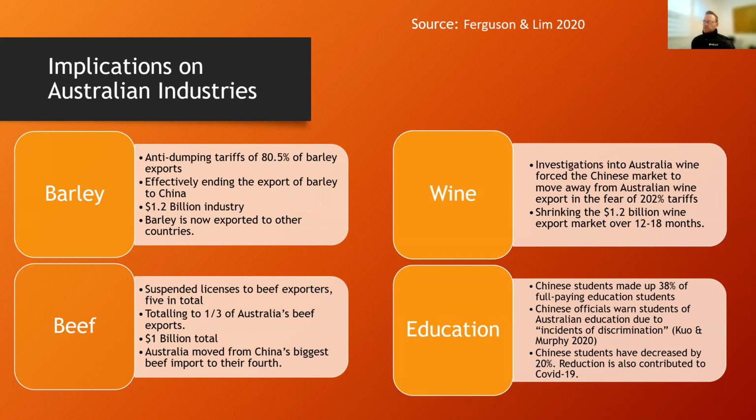Next, we move to education. Chinese students made up 38% of full-paying students before the tariffs and COVID-19. Chinese officials warned Chinese students against Australian education for fears of incidents and discrimination. Before the tariffs were implemented and the Chinese government warned off students, the Chinese education market in Australia had decreased by 20%. This reduction has also been contributed to by COVID-19.